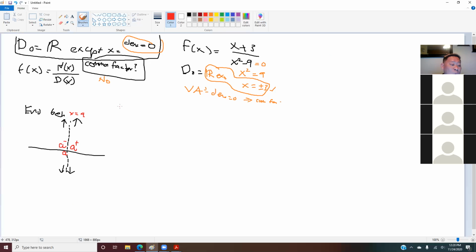So what do we do with this end behavior? In this case we want to figure out what happens when x is approaching a from the right side, and what happens when x is approaching a from the left. Your answer is either: if it goes up, it goes to infinity; if it goes down, it goes to negative infinity. So what we do here is take a number that is very close to a on the right side and a number very close to a on the left side.